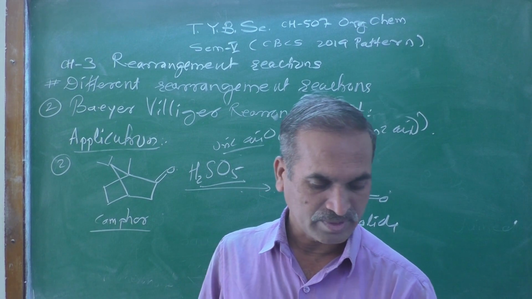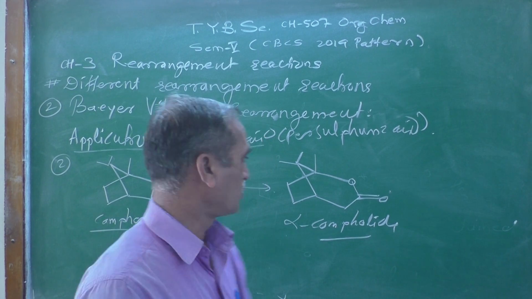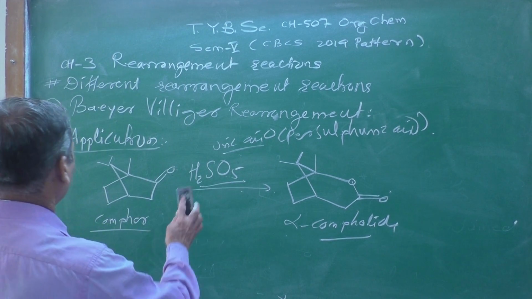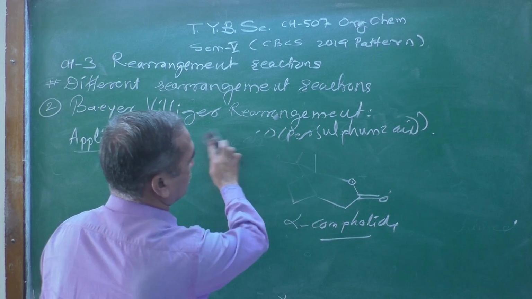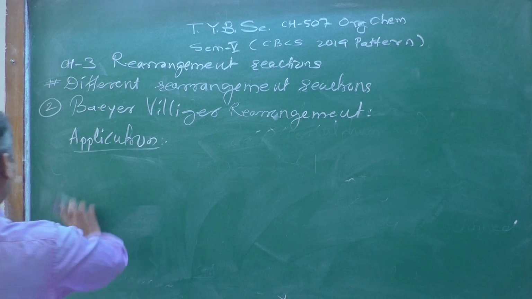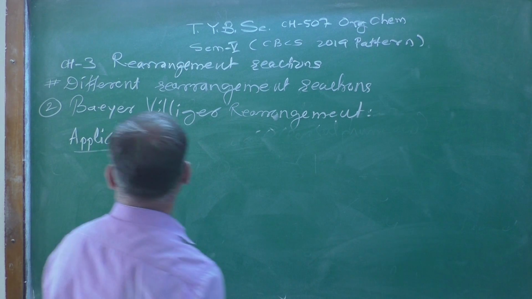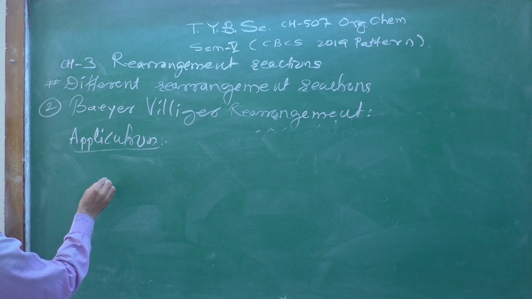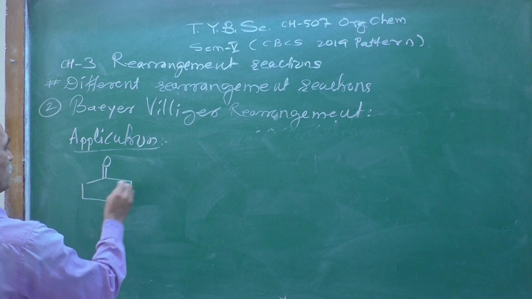Now the next one, the third application which we are going to discuss. Suppose you have a starting material, once again a cyclic ketone.